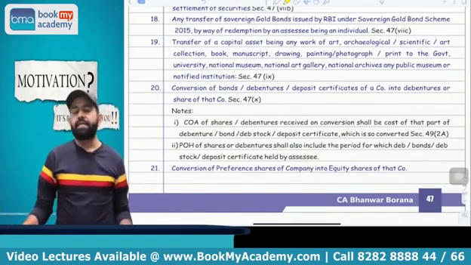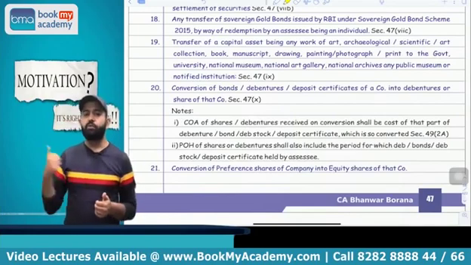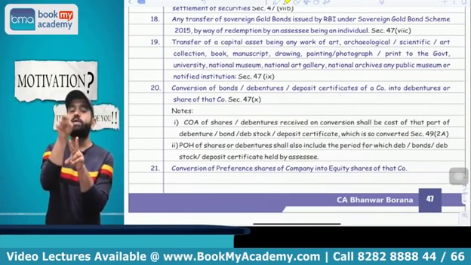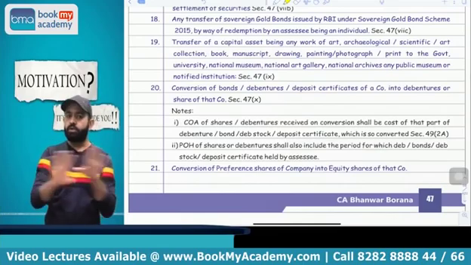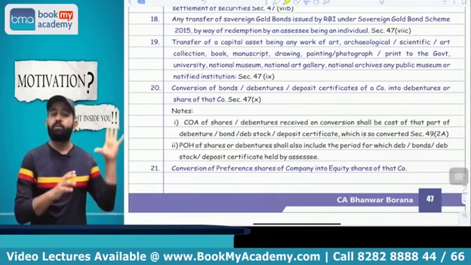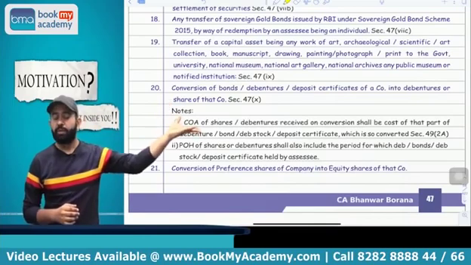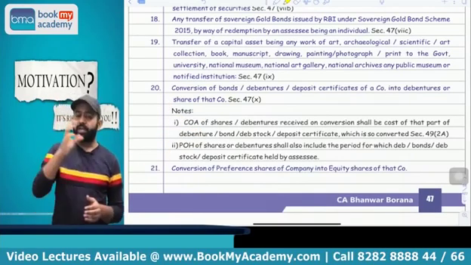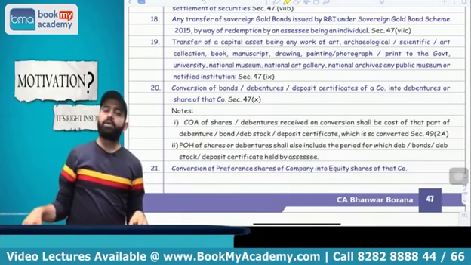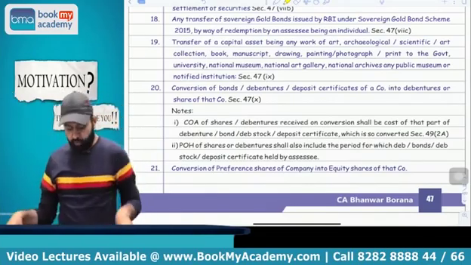Yes. So what I am saying is, if you are having the debenture, bonds, deposit certificate or debenture stock and that is converted into debenture or share of that company, at the time of conversion it is not treated as transfer, capital gain is not applicable. But whenever you transfer that share or new debenture, then capital gain is applicable. Cost of acquisition, you have to take the cost of acquisition of that earlier asset, and period of holding is also from the date of acquisition of the earlier asset.